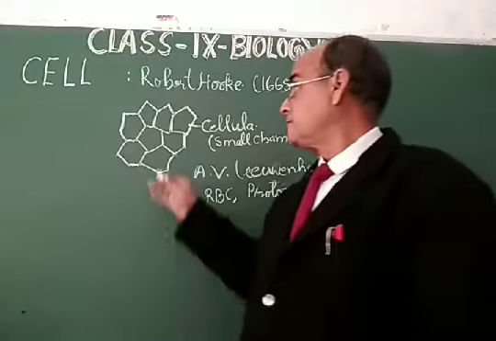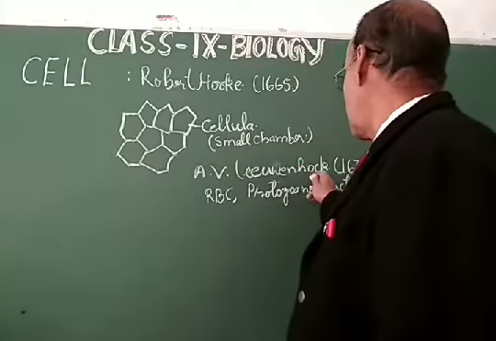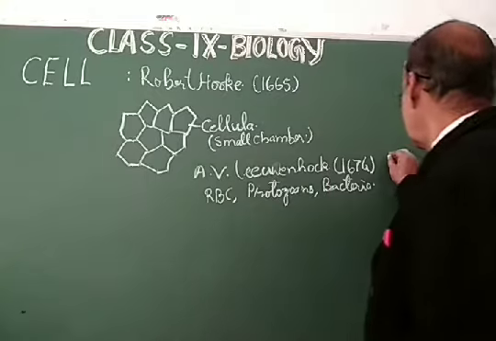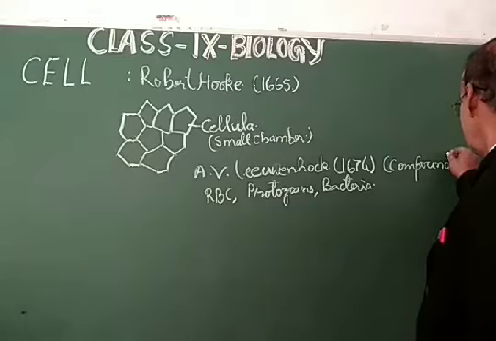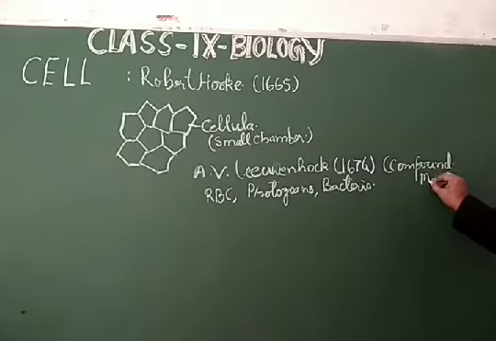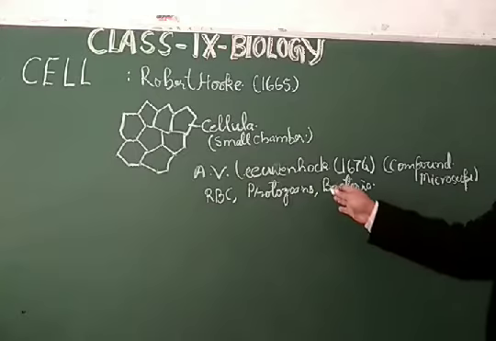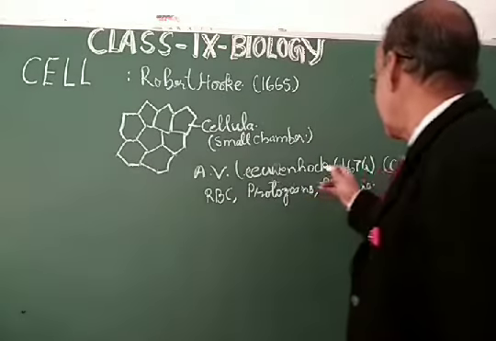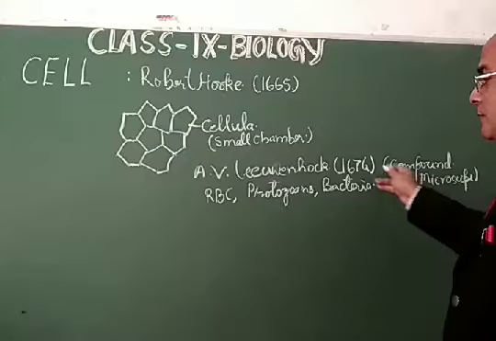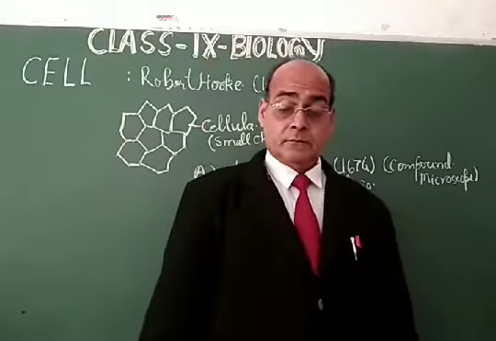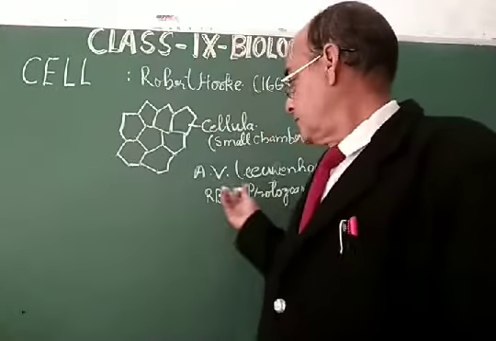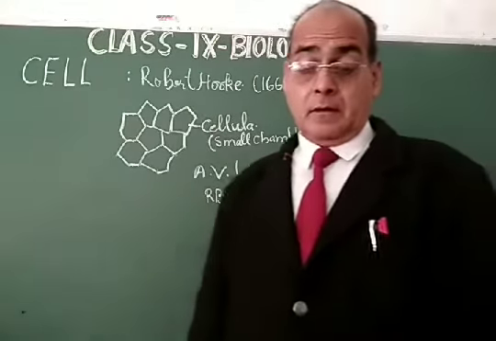My dear students, Leeuwenhoek discovered the compound microscope. With this microscope he was able to see small structures like RBC, protozoans, bacteria, etc. By the discovery of this compound microscope in 1674, Leeuwenhoek was able to see these bacterial structures, these single cell structures.